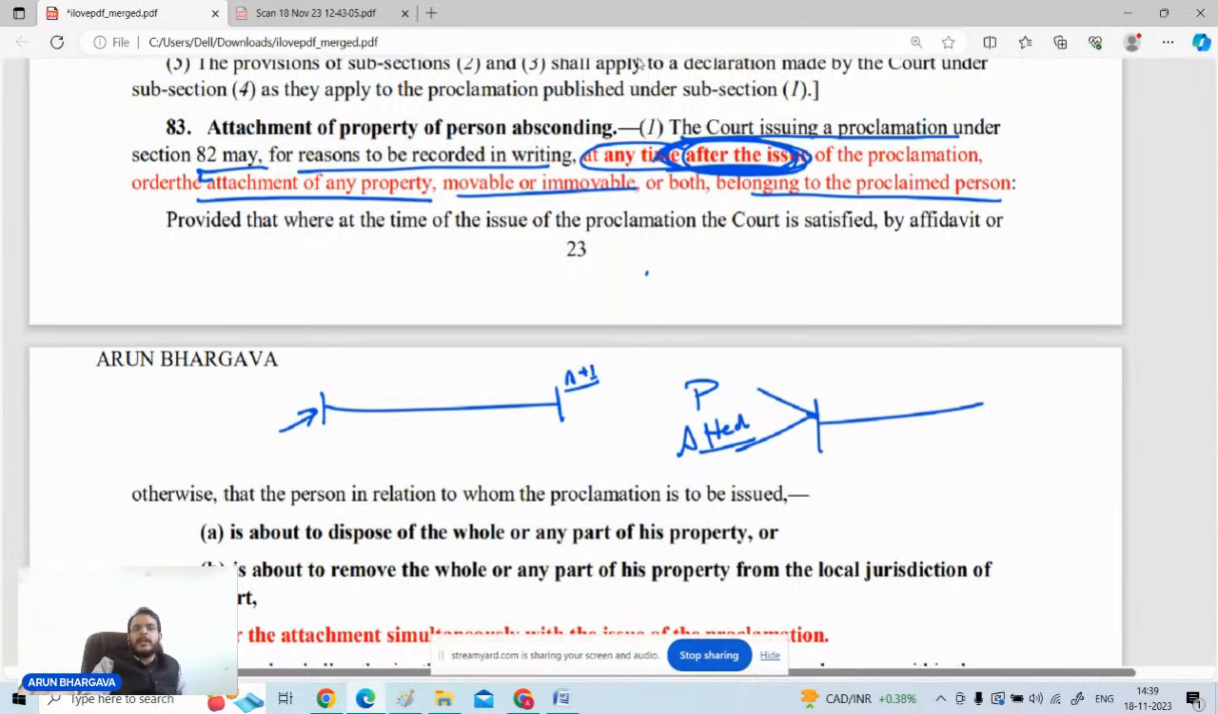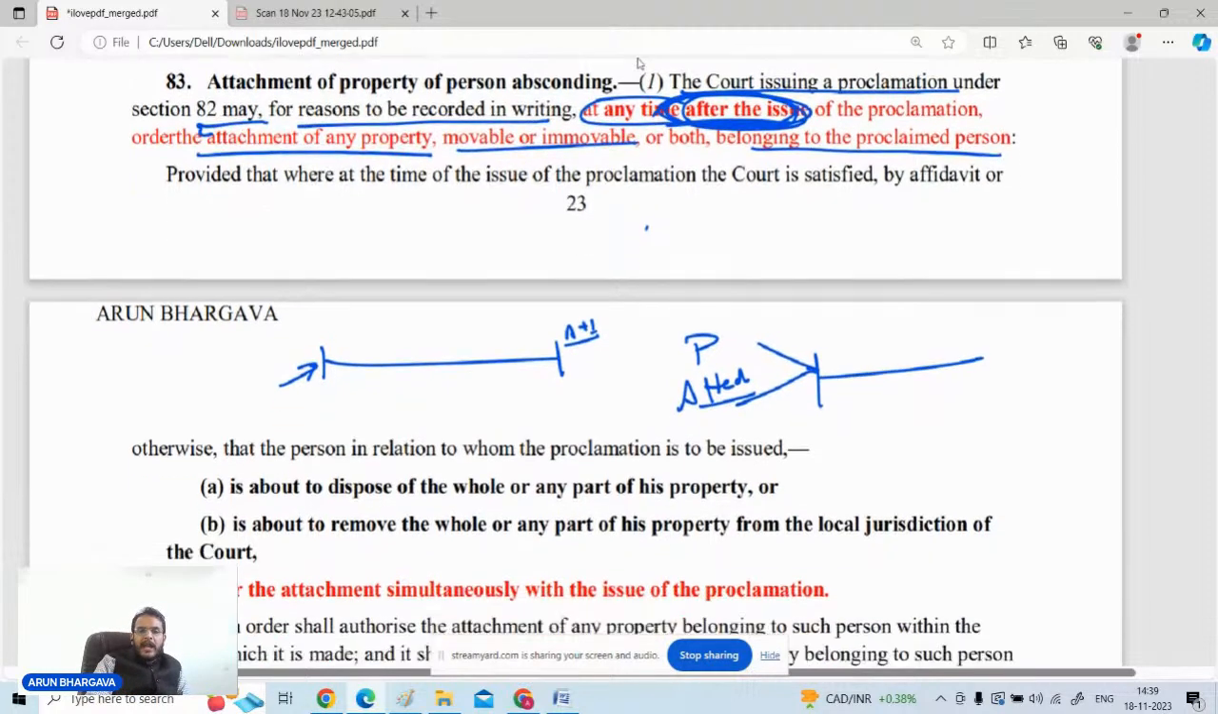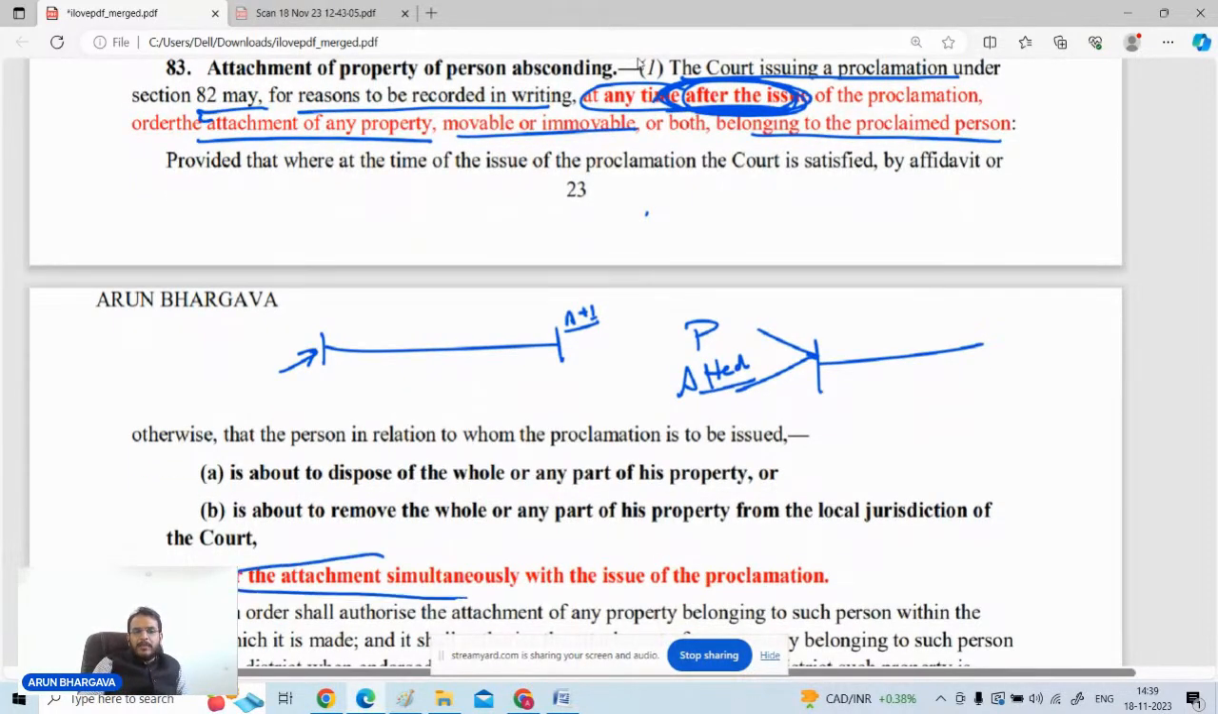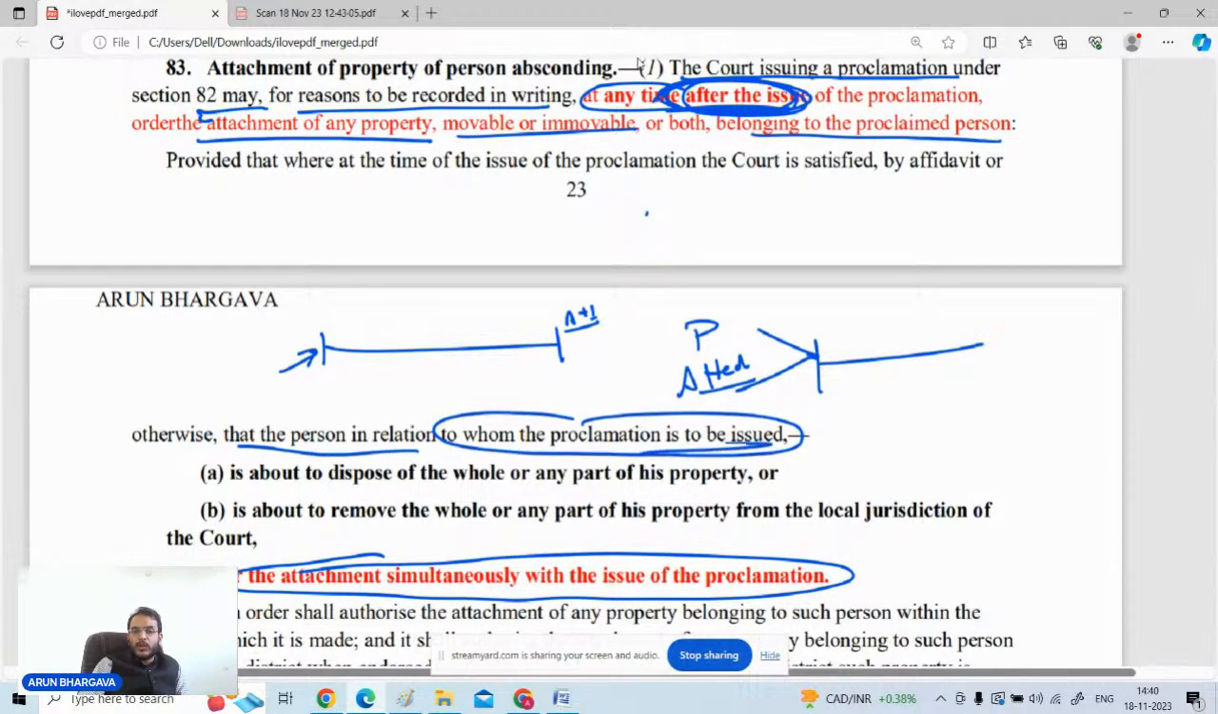It may be movable property, it may be immovable property, but there are certain cases where the proclamation as well as the attachment can be done simultaneously. In what cases it can be done? It is written that where a person against whom a proclamation is to be issued, जिसके against proclamation अभी issue होना है, उसकी बात हो रही है, is about to dispose of the whole or part of the property, or is about to remove whole or part of the property from the local jurisdiction of the court.